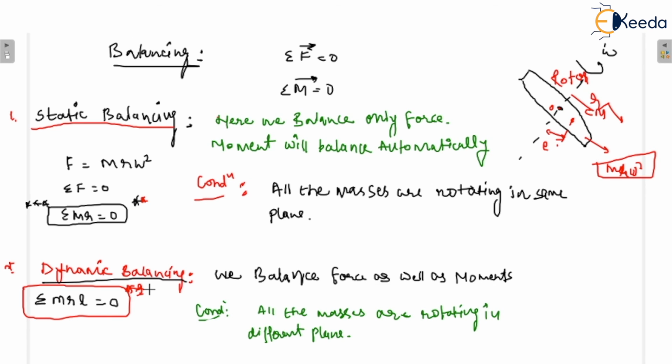But in case of dynamic balancing, we balance both force as well as moments. The condition is that all the masses are rotating in different planes, and the mathematical expression is summation of m r l is equal to 0. So that is the introduction as well as the types of balancing. I hope you understand this concept.